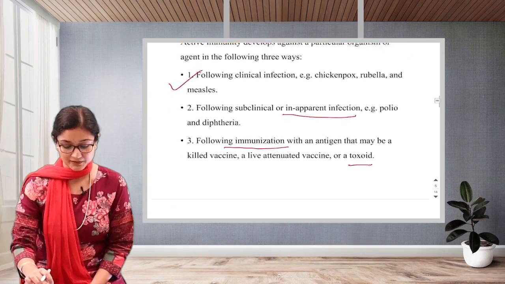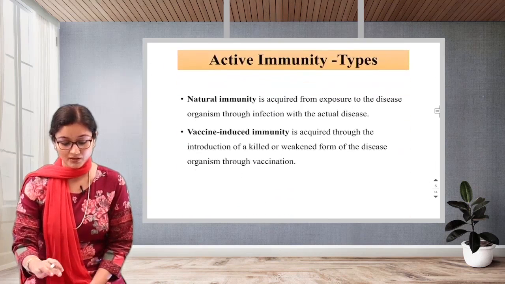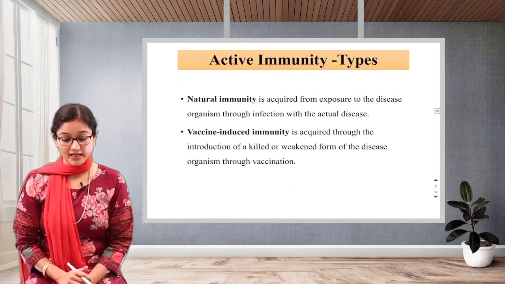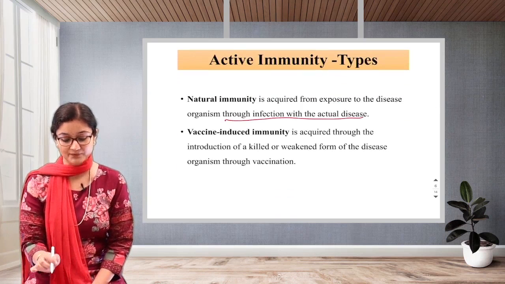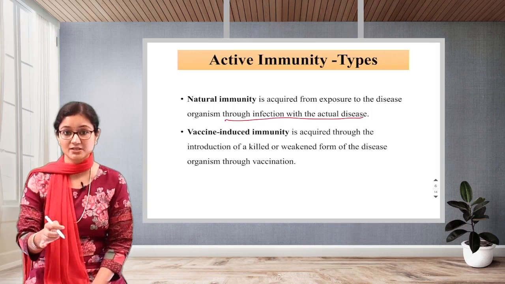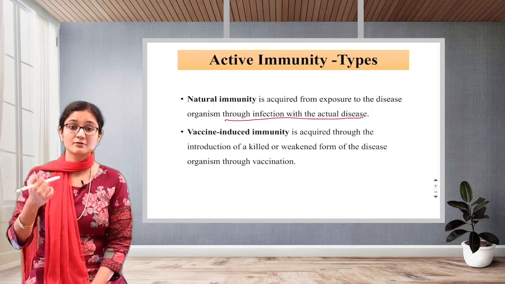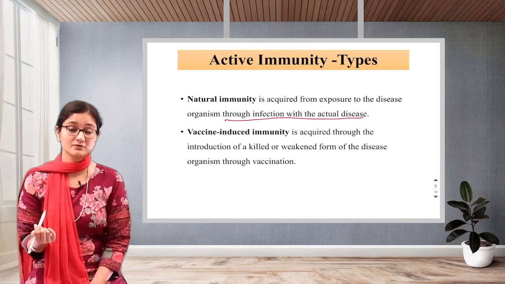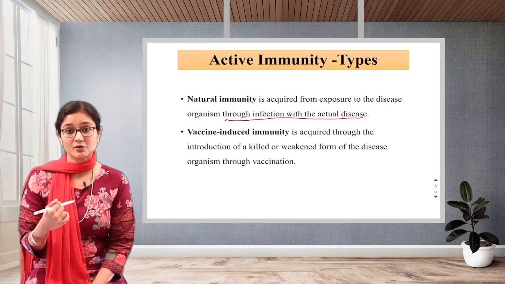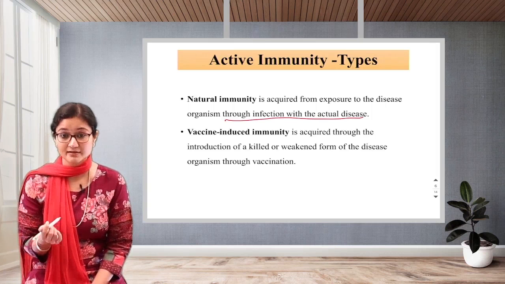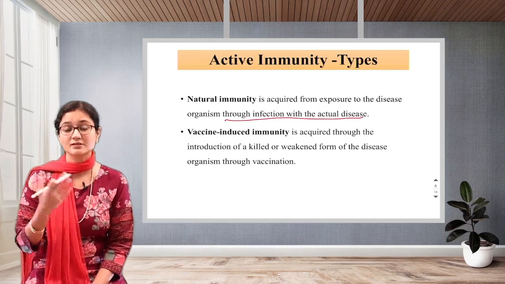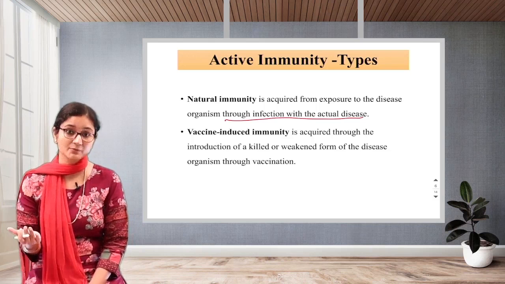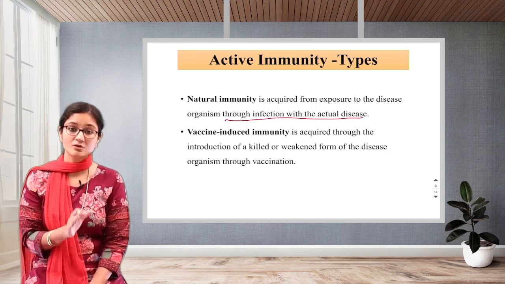Next is the types. Natural immunity is acquired from exposure to the disease organism through infection with the actual disease. This is an example which I gave you. If I have suffered with chickenpox, my body has developed antibodies against it, and next time, even if there is a chance that I can get it, it is very rare that I will suffer that particular disease because my body has already produced antibodies.